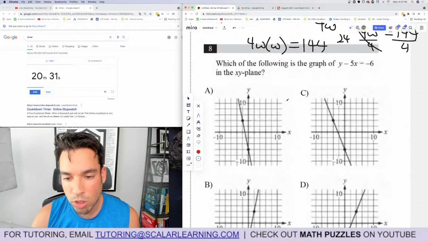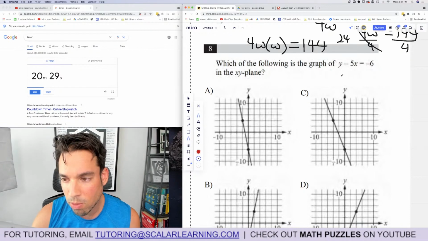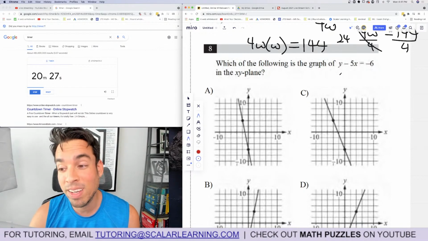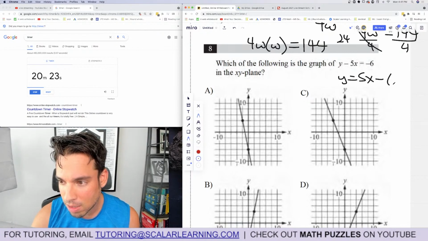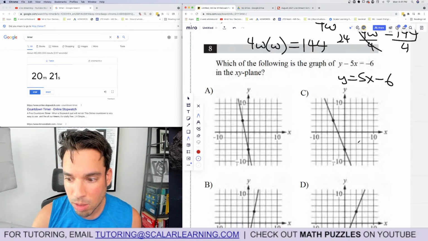Which of the following is the graph of this, in the xy plane? First, talking about graphs, I'm going to put it in slope-intercept form. Add 5x to both sides. Y equals 5x minus 6. So it's got a y-intercept of -6.